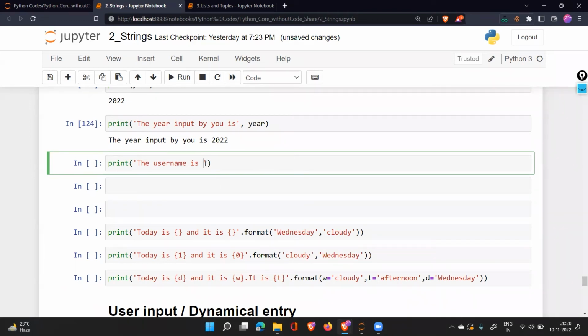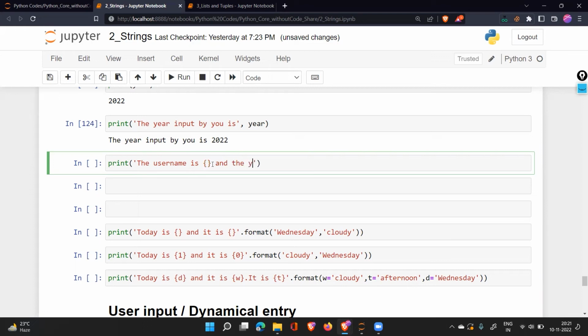I will say the username is, space, this curly bracket. What is this curly bracket? We are saying that put some space for something that will come up later. I'll bring up the data later, but for now, just keep a space for that. Hold a space where I'll put up the data later.